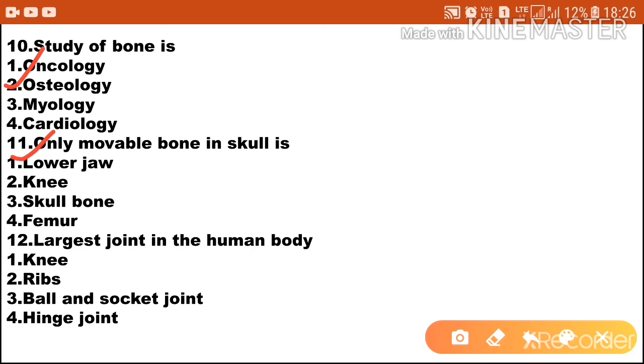Next question, the largest joint in the human body is option 1 knee, option 2 ribs, option 3 ball and socket joint, option 4 is hinge joint. The largest joint in the human body is the knee. Option 1 is the correct answer.